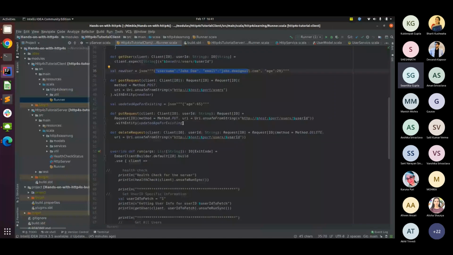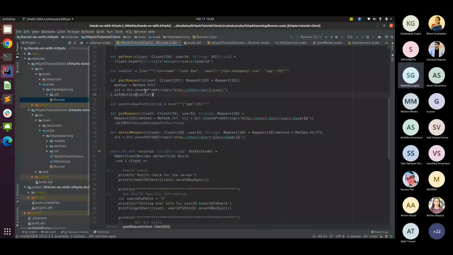So for handling a post request, the implementation changes a bit, in that you'll have to specify a request IO. You can do the same for get as well; I'll show that in another part of the demo. But for post, you can just specify the method, the URI, and whatever extra parameter or body you want to add here, in the form of JSON probably. So that is what is done here.